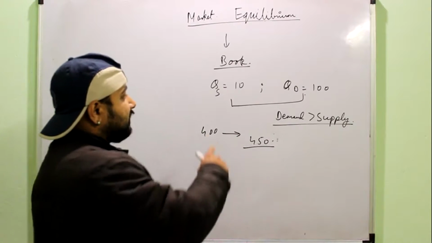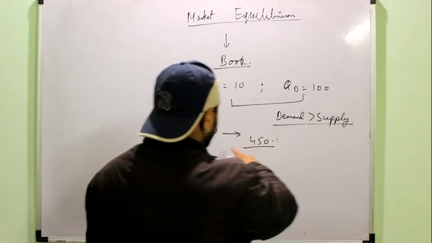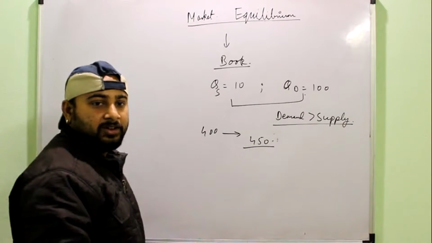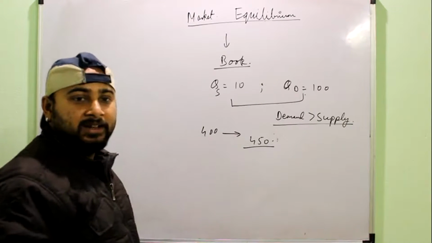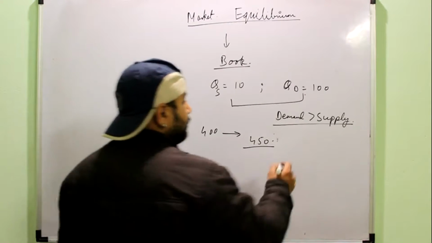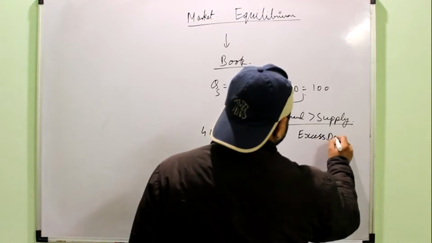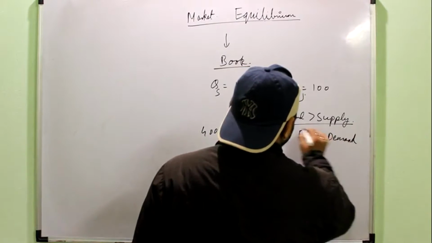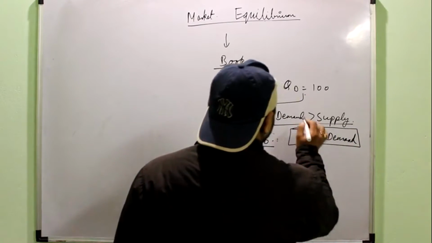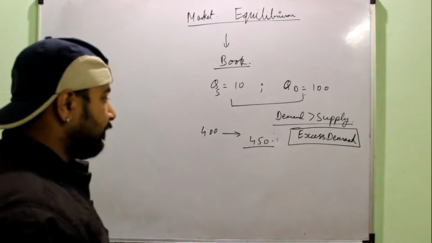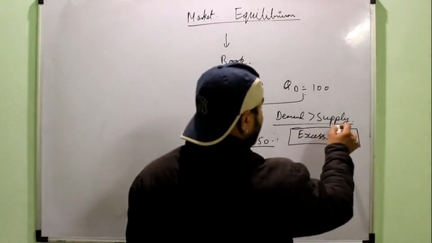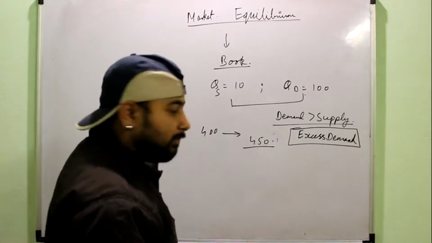So you can simply understand that if there is more demand, it will lead to pressure on the price to rise, or shortage of the commodity leads to a rise in the price of the commodity. It can be better called excess demand. This is another thing that you always have to remember, an important concept of this chapter. Excess demand is when the quantity demanded is more than the quantity supplied.